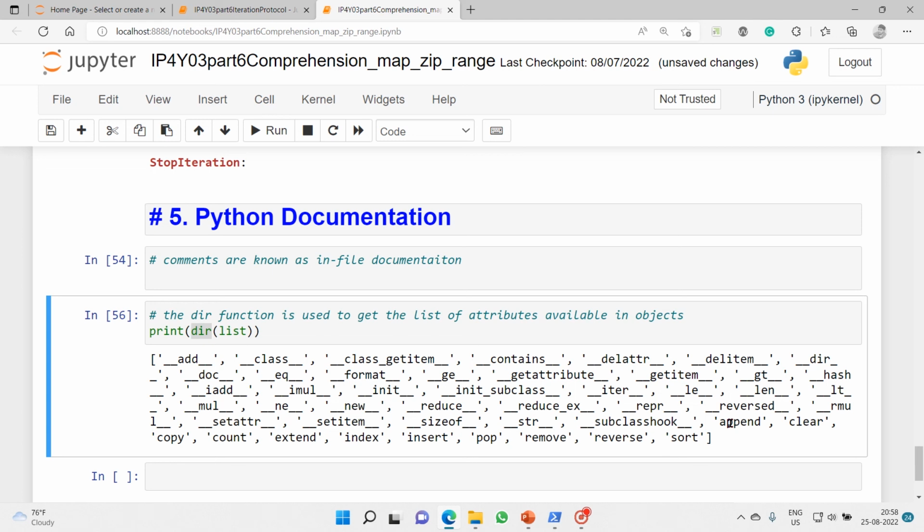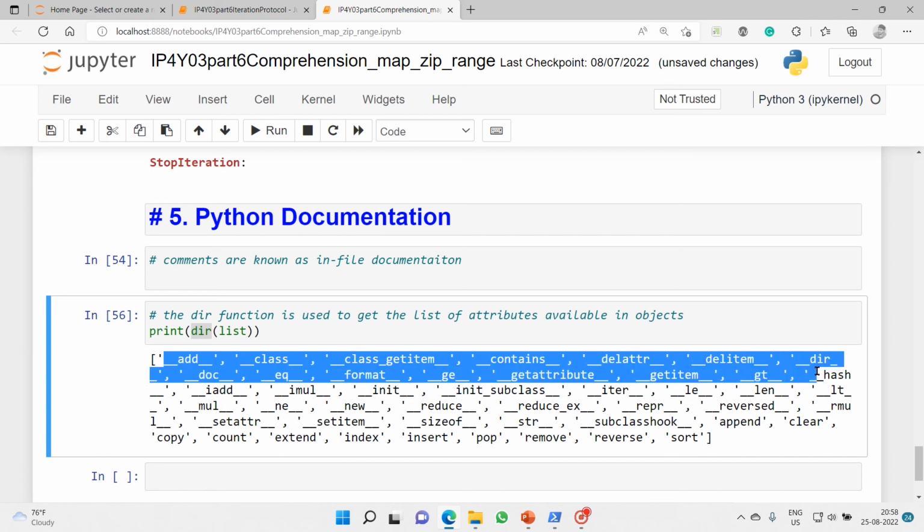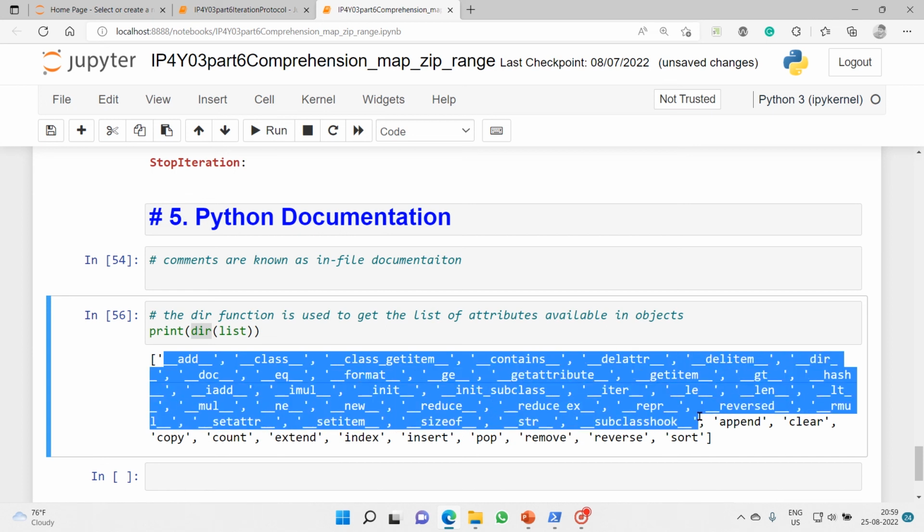These are all methods: append, clear, copy, count, extend, index, insert, pop, remove, reverse, sort. These can be used directly. These are defined in the global space in that module. Whereas the ones with underscores are called private variables, which we cannot use directly.